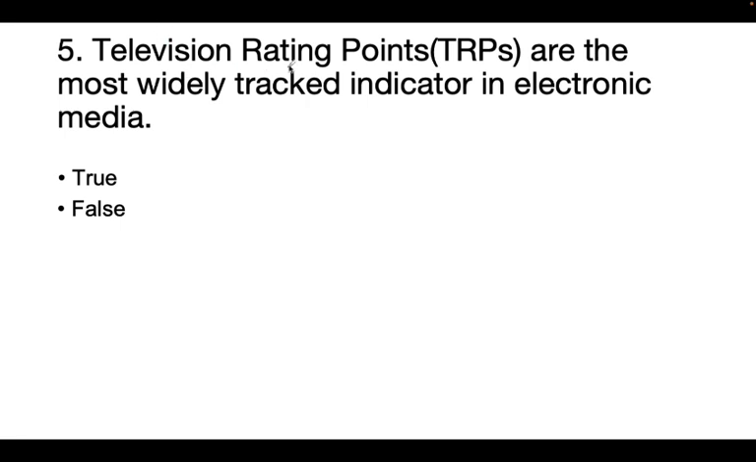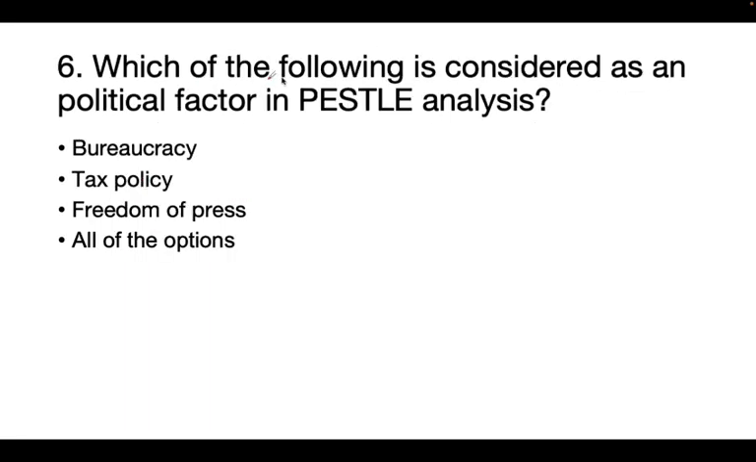Next question. Television rating points, that is TRPs, are the most widely tracked indicator in electronic media. True or false? So the correct answer is true. Next question. Which of the following is considered as a political factor in PESTLE analysis? Options are bureaucracy, tax policy, freedom of press, all of the options. So the correct answer is all of the options.